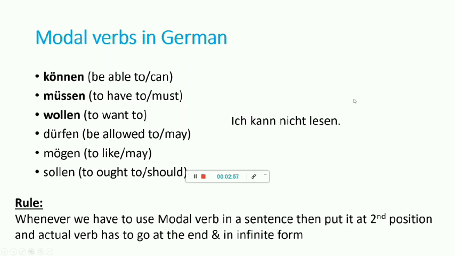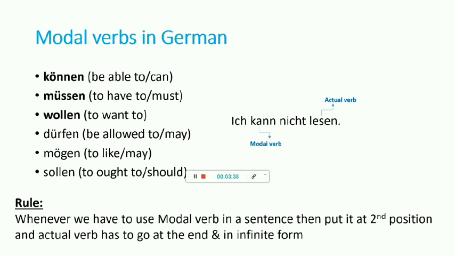Example, if I say ich kann nicht lesen, which means I cannot read. Lesen means to read. So the actual verb is lesen, but the modal verb that is being used is können. And when it gets conjugated with ich, it becomes kann. So kann is nothing but a modal verb. That is why, if you see, it's at the second position. And the actual verb, which is lesen, goes at the last and in infinitive form. As we move ahead, we will be seeing many more examples.